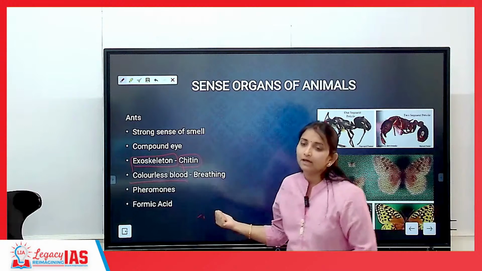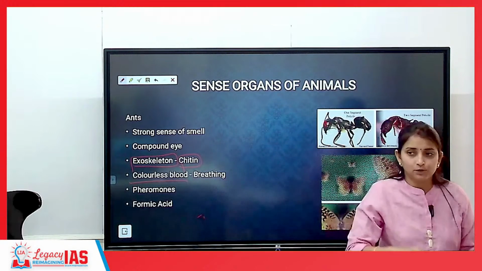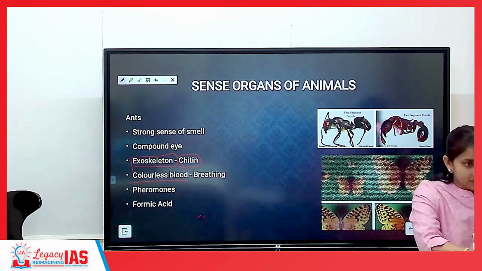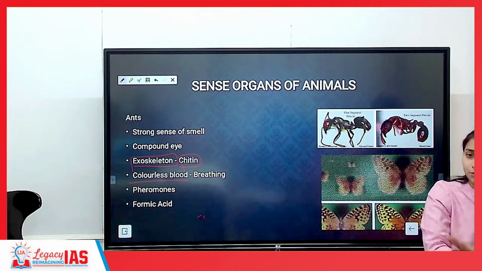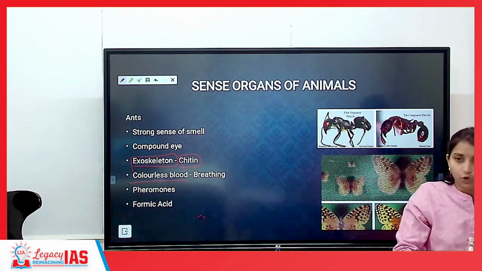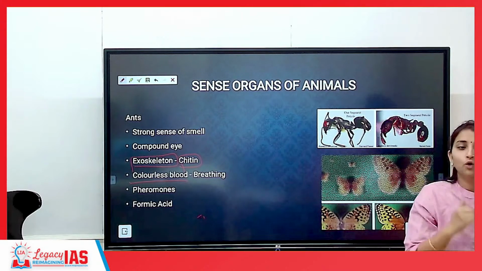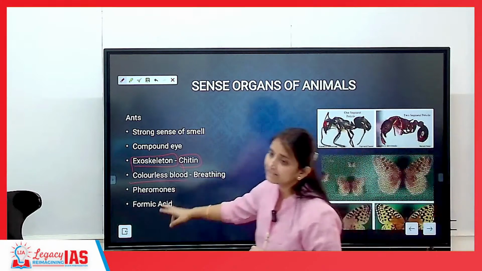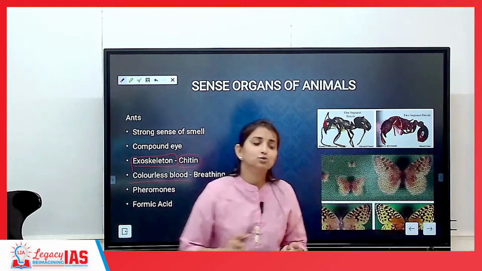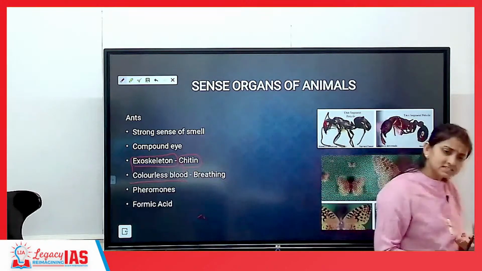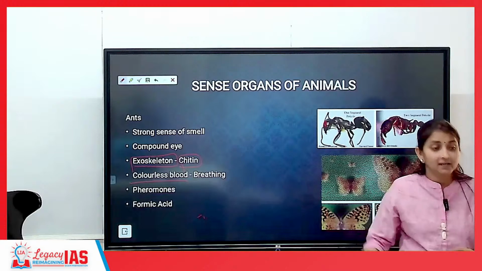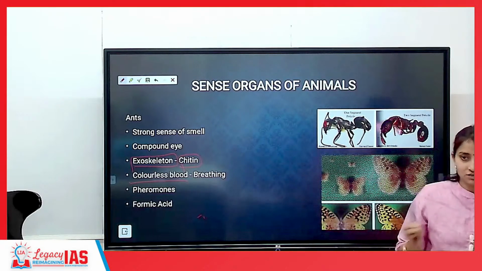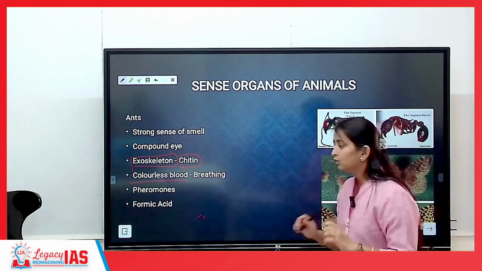So, for them, they do not need an oxygen transporter, because they will breathe through their skin. So, if they are directly breathing through their skin, they do not need an oxygen transporter. So, no hemoglobin, no RBC. So, no red color of blood. Okay? That is why their blood is colorless. That is true with most of the ants, most of the insects also. They will be having a colorless blood because they will be breathing through their skin. Okay? So they don't need an oxygen transporter. Okay? No confusion here?